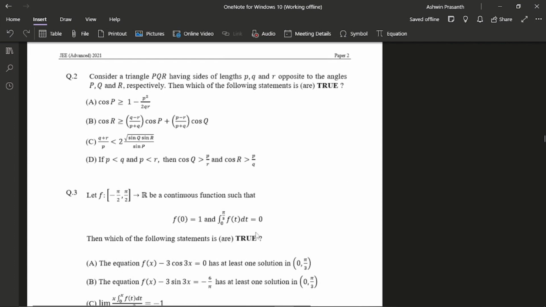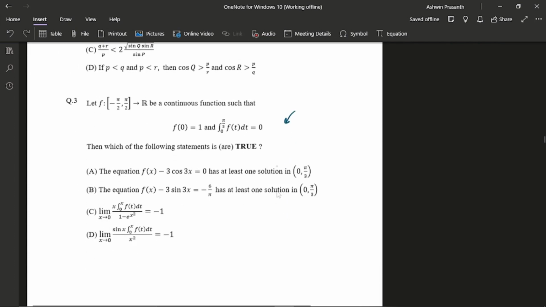I think this was the next question. This one also I really enjoyed. The methods for solving these two questions are good. And in these two questions I used the LH rule, so it went lengthy. I think there could have been a better method, but I was only able to think of the LH rule. So overall it took a lot of time, but still I got full 4 marks here.